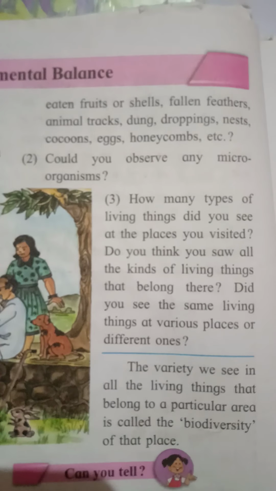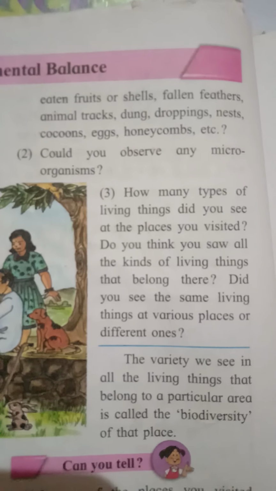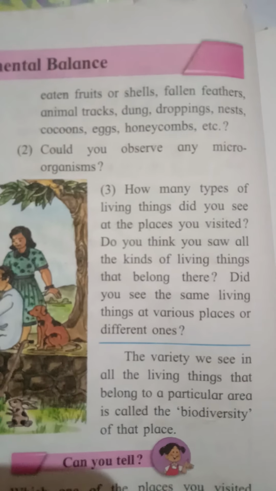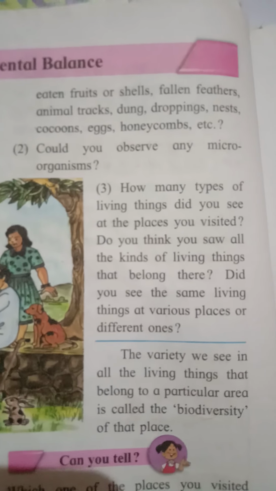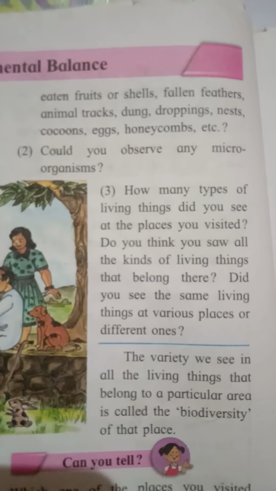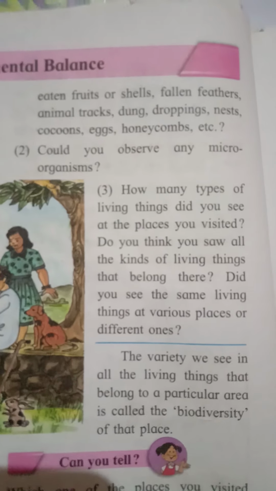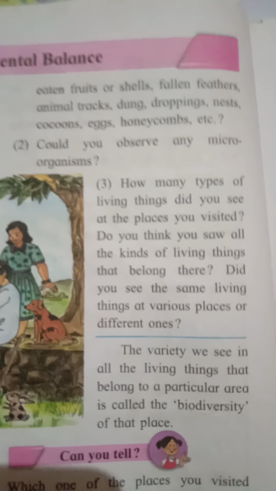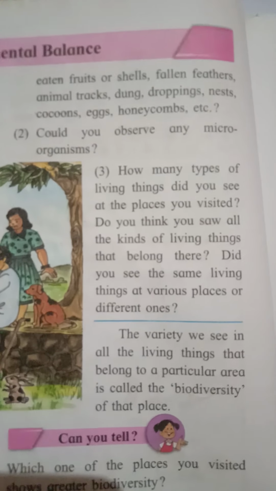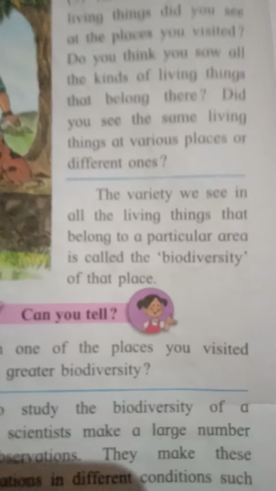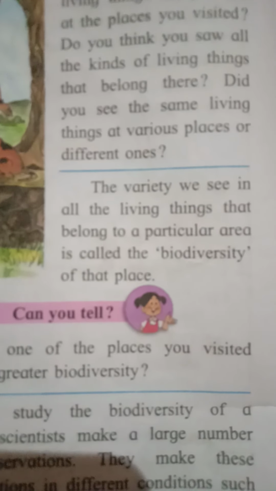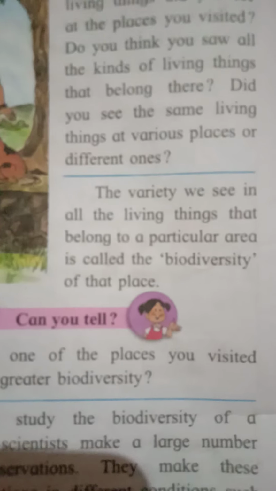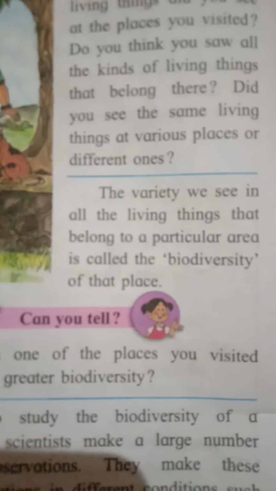Did you see the same living thing at various places or different ones? So that tells the variety. The presence of living things in that particular region describes the biodiversity of that place. Clear with this? So the variety we see in all the living things that belong to a particular area is called the biodiversity of that place.